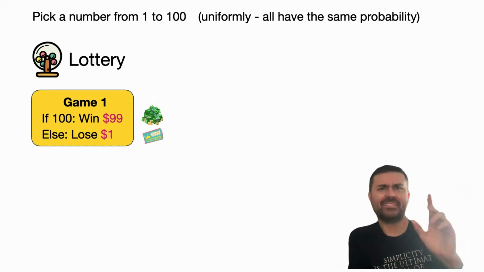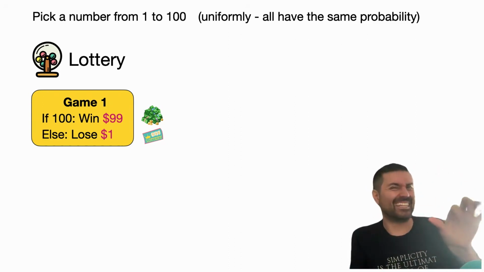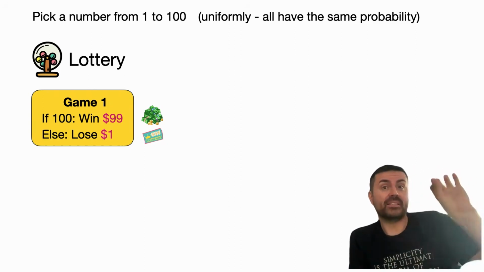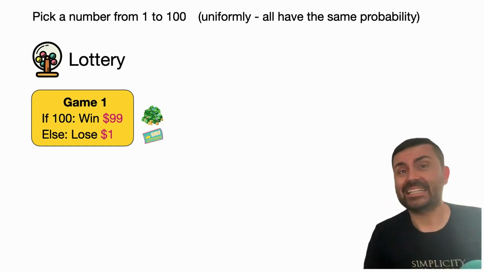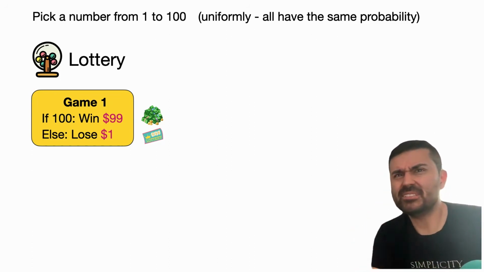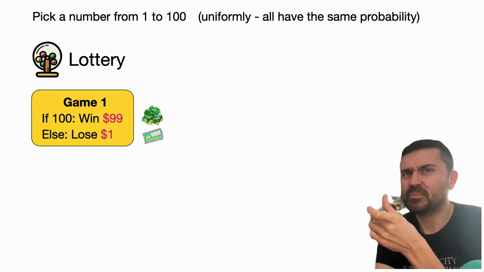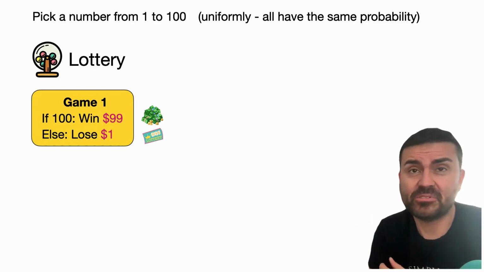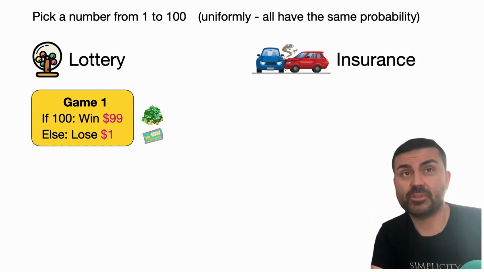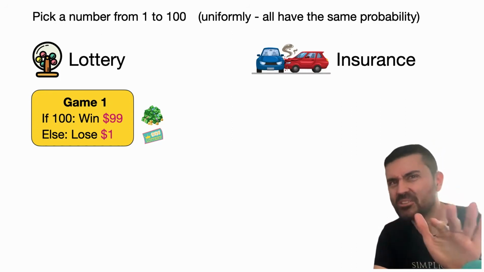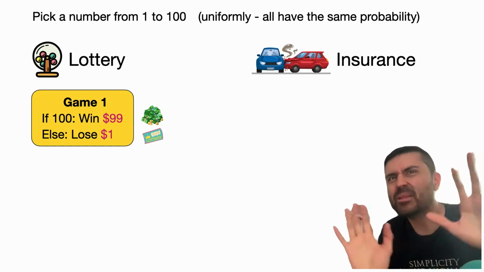Notice that that's the same as if we won nothing and gained 100 and the game cost 1, but I centered it. So the game is free, but then you lose $1 or you win 99. So that's one game. Now pay attention to the second scenario, which is similar but different. In this more unfortunate game, you have insurance for your car, but you decided not to buy insurance for the car, and that's kind of like playing the lottery.